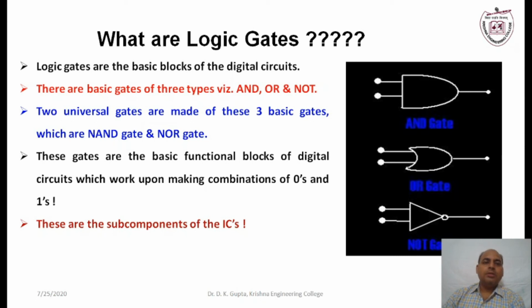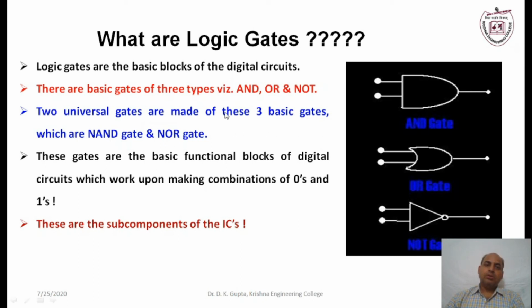Also there are two more gates called the universal gates. They are the NAND gate and the NOR gate. Either with the help of NAND or with the help of NOR gate, we can implement the same equation or the same functionalities. There is no need of any other gate whenever we use NAND or NOR.